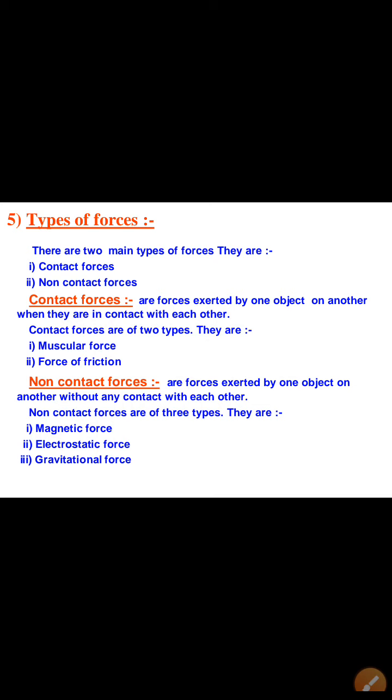Actually, there are several types of forces, but mainly there are two kinds of forces we are going to discuss: contact forces and non-contact forces. Contact forces are those forces which are exerted on an object when they are in contact with each other. Contact forces are of two types. They are muscular force and force of friction. We can explain contact forces in the next slide.